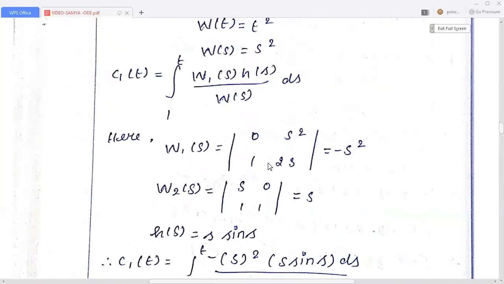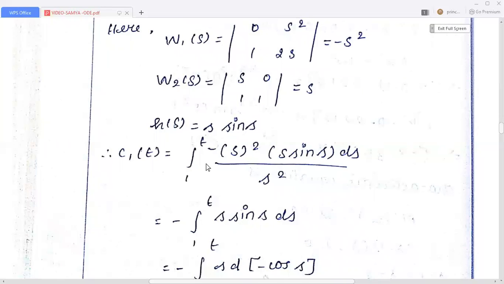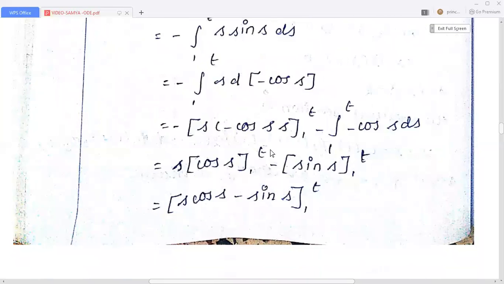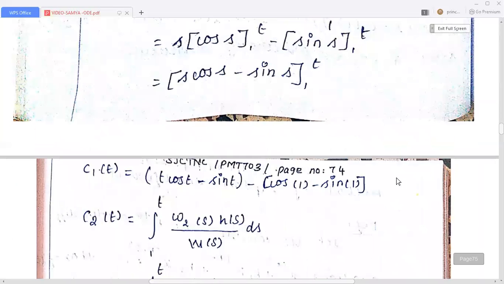Now you can substitute these values in c1(t). When you substitute the values in this integral and integrate by parts, we get this result.